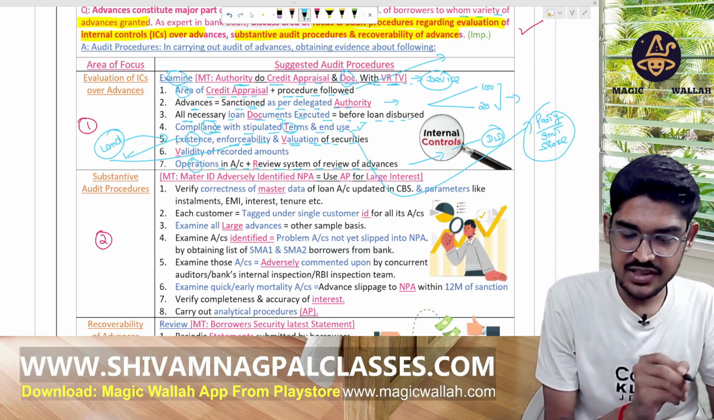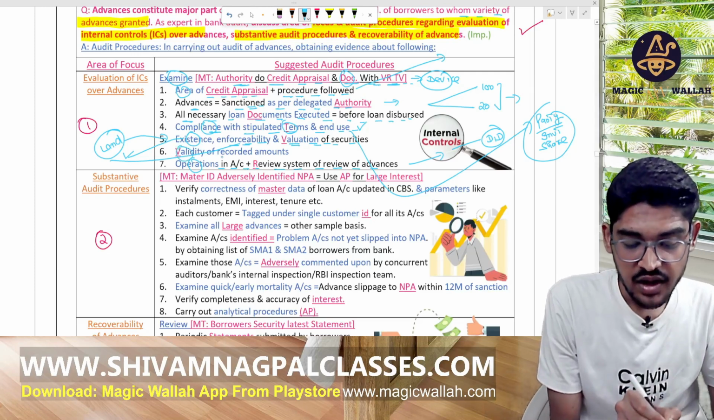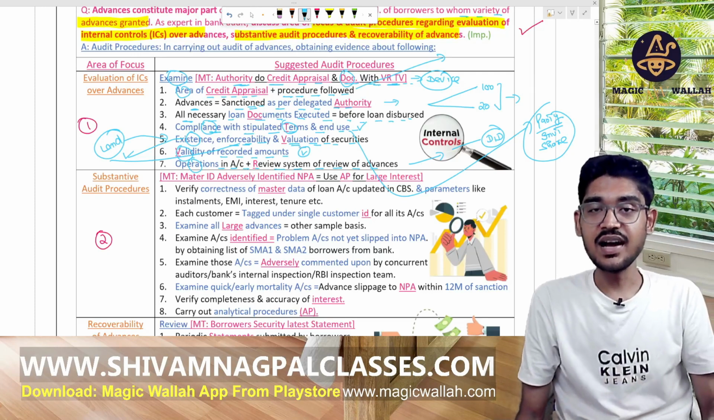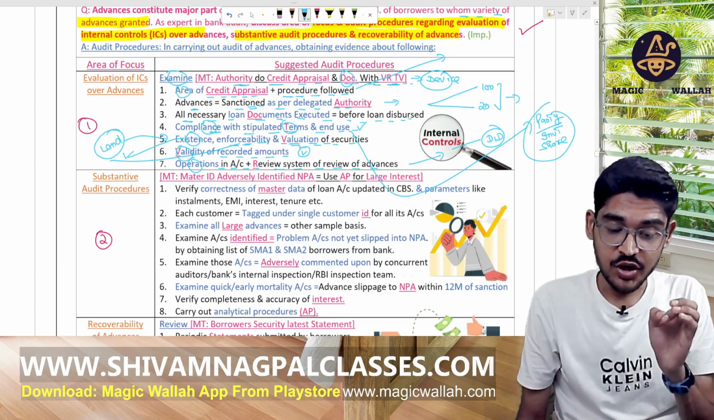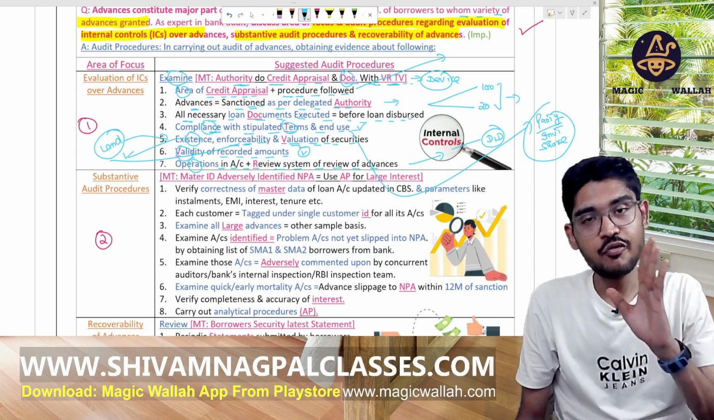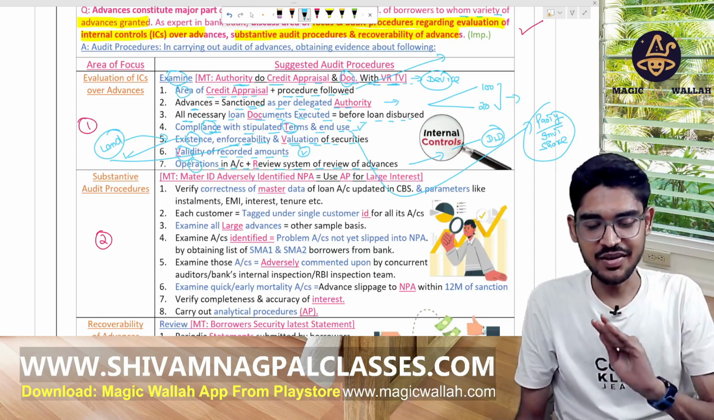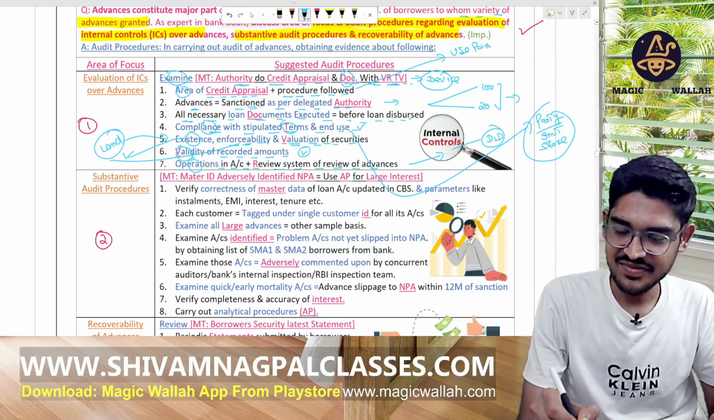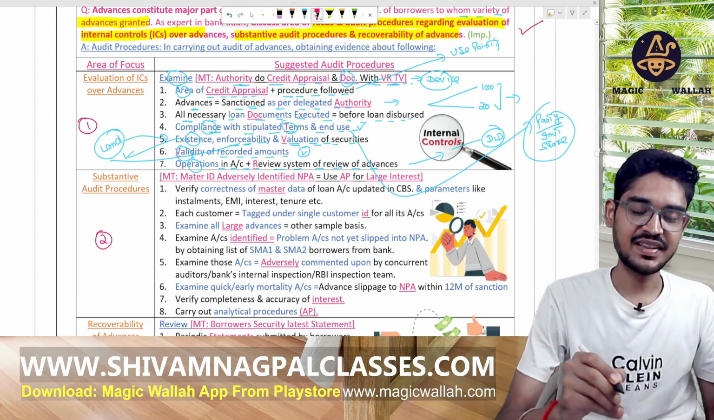Now B is pending: validity of the recorded amount, whether that is proper or not. So we have to examine the authority, the credit appraisal, and document with the VRTB. Use this and learn these points.